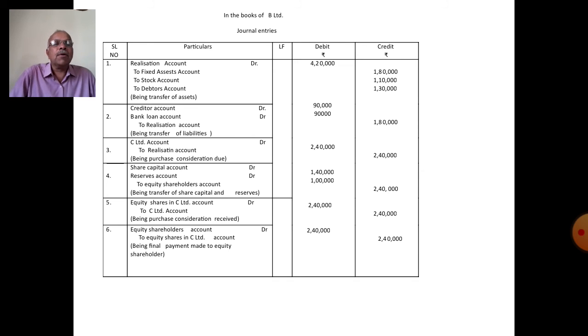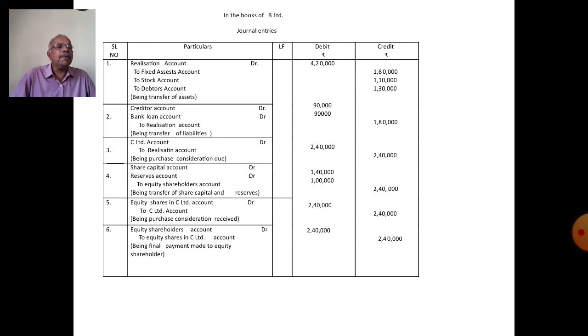Here debit side 4,20,000. Credit side the same 4,20,000. There is no profit or loss in this problem. Debit side 4,20,000. Credit side also 4,20,000. There is no profit or loss in C Limited. Then equity share capital reserves transferred to shareholders account.